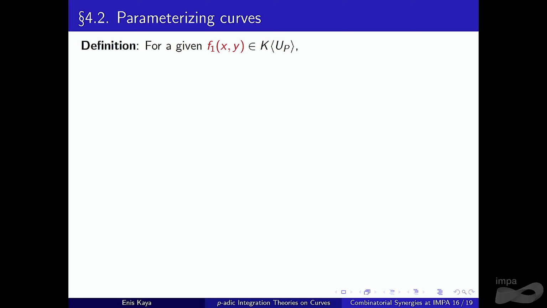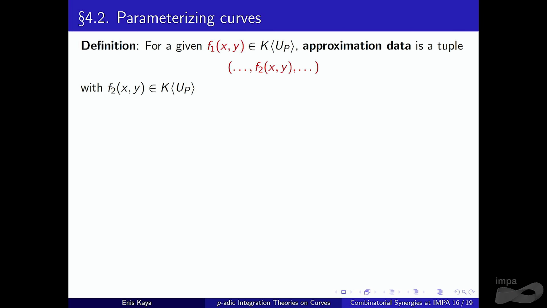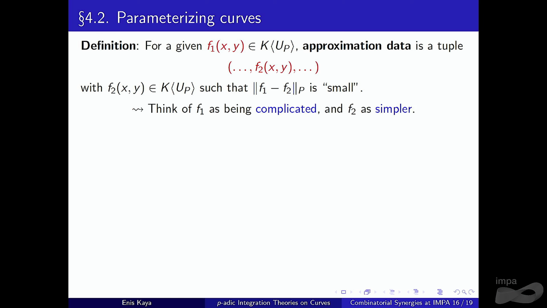So for a given F1 inside this ring, which can be very complicated in general, but remember the example I showed you, we define approximation data. This is a tuple, including so many things, but more importantly, one more polynomial, such that their difference with respect to the norm is kind of small. Okay? And we want to just think of F1 as being complicated and F2 as a simpler polynomial. It's all about getting approximation.